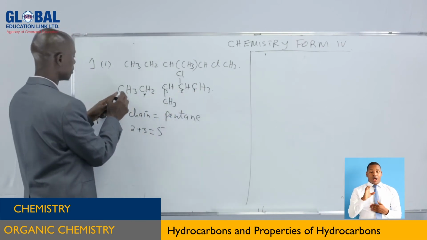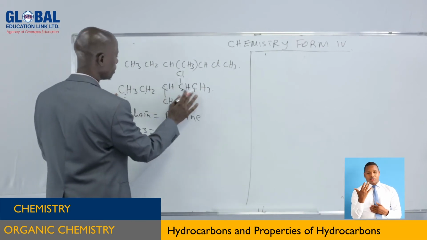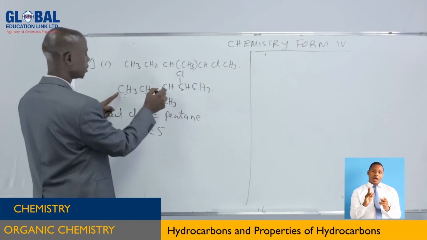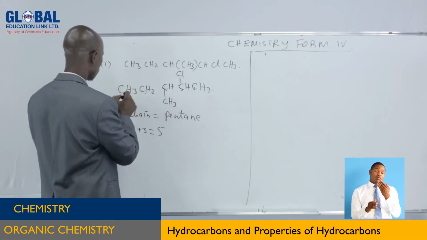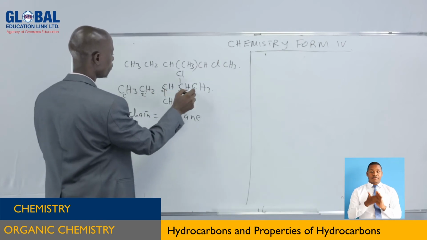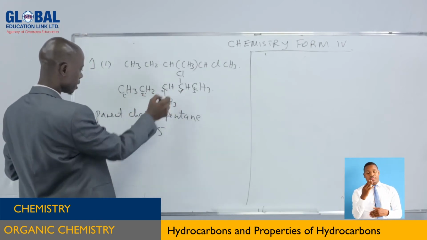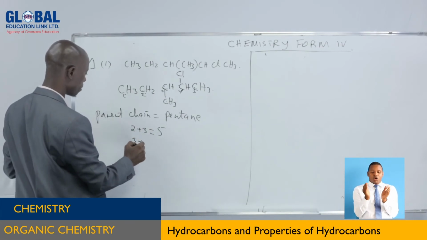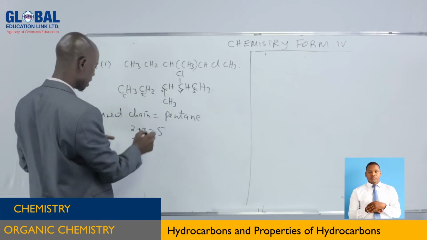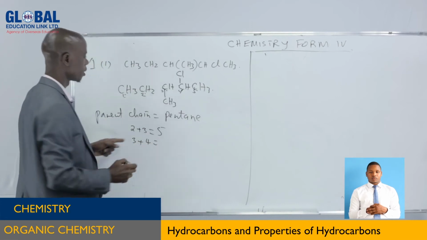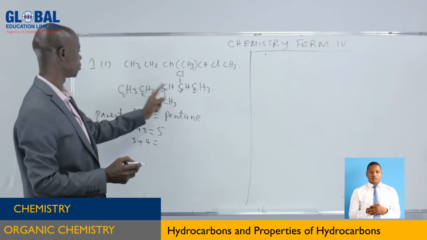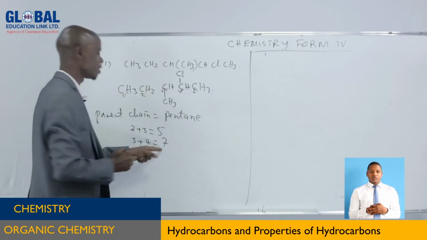But coming here, if we take this side to be the first, 1, 2, 3, 4, 5. So here 1, 2, 3, 4, 5. That means the third carbon, you're going to meet with a substituent group. This is number 3 plus the fourth carbon, you're going to meet another substituent group. This is 4. So 3 plus 4, when you add, you're going to get 7.